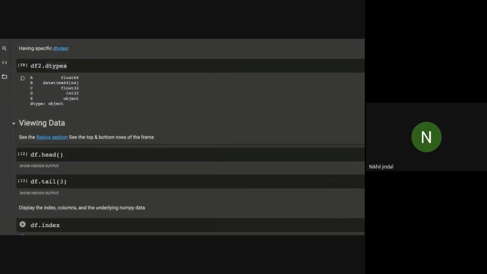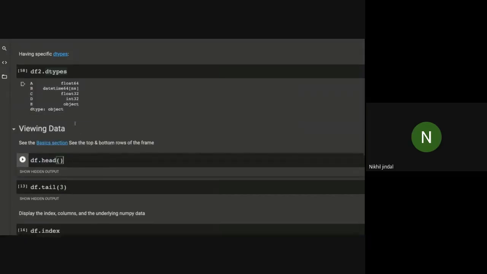Now let's see how to view this data. Till now we have created the data frames. Now we will see how to view and analyze the data frames. Okay, till now, any doubt? So let's move forward. Now this is an inbuilt function, that is head.